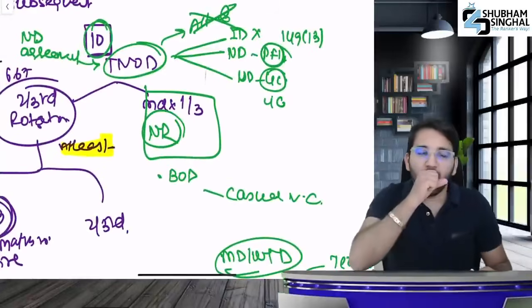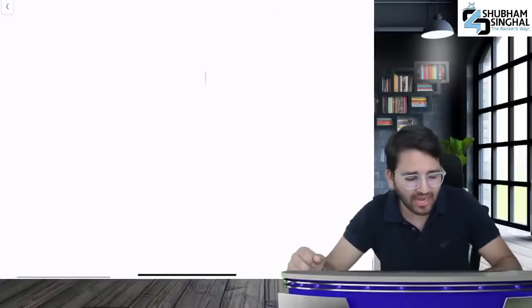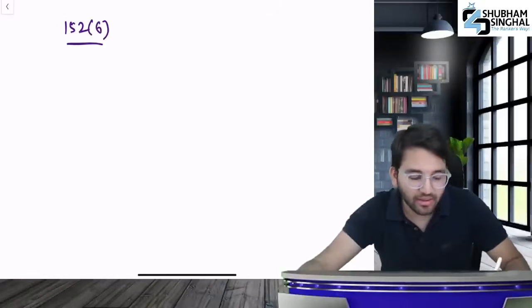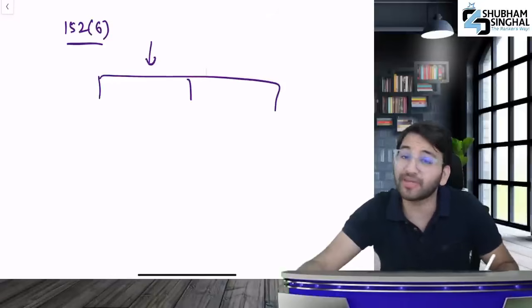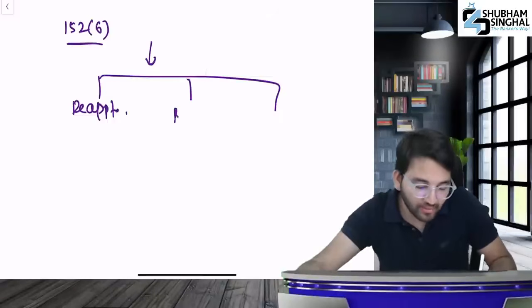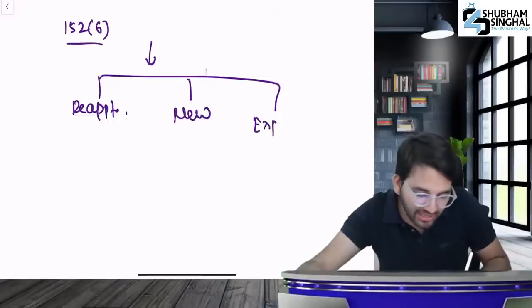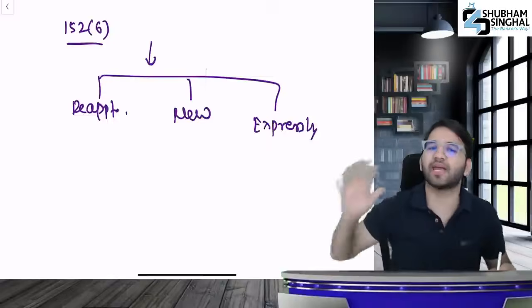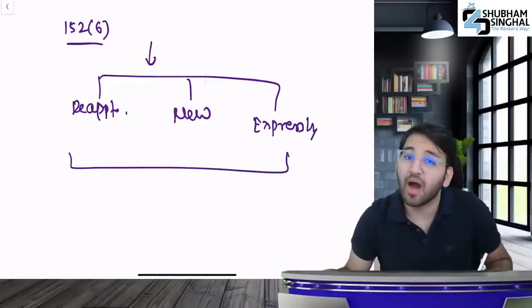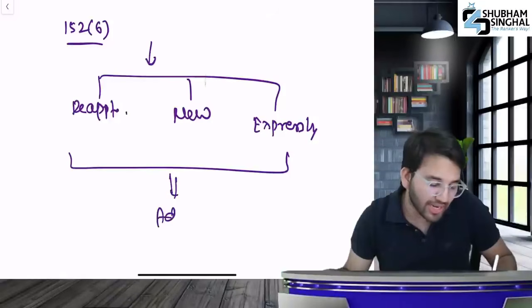After that, listen carefully to me. What did I say after that? In 152(6), directors retire, but after retirement, you have to do one of 3 things. Okay. Either you reappoint the retiring director or appoint a new director. Or you can expressly resolve that we will not fill this vacancy. We don't need it, we won't fill it. You have to do something from all 3. If it is not done, your meeting will be adjourned.